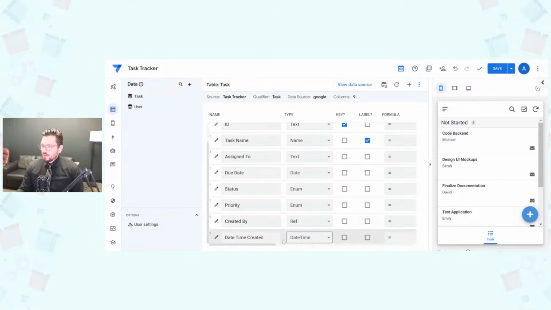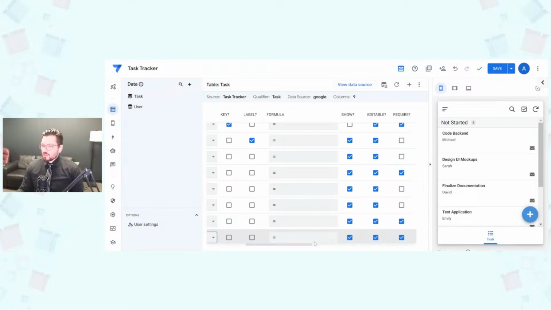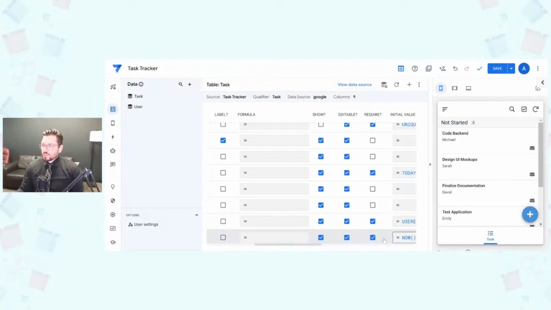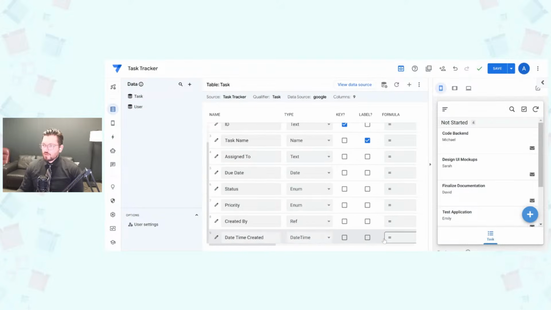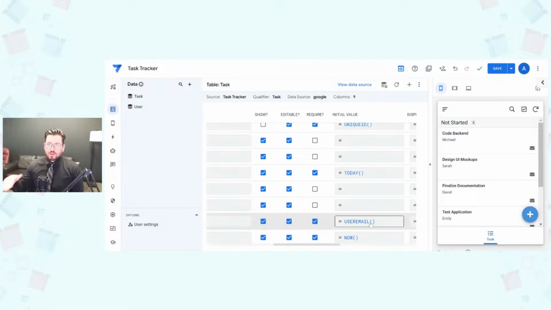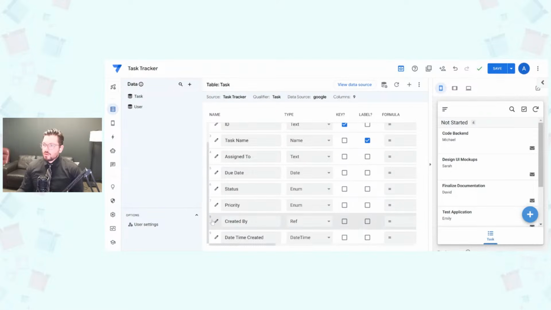Okay. And then our date time created is also showing there, and it's putting the now formula there. So similar to the Google Sheets formula, we can just put the now formula, or rather initial value. So that way it's on when we create the record, not every time the record's updated.